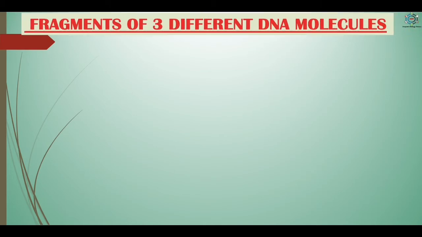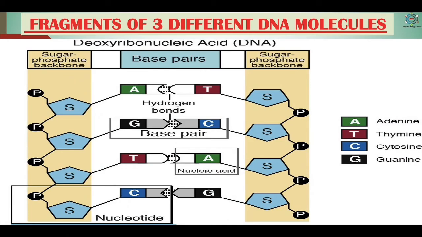After this, now the fragments of three different DNA molecules. So in each chain, the phosphate molecule carried by the carbon atom at position 5 of the sugar in one nucleotide unit is joined by a phosphodiester bond to the hydroxyl component of the carbon atom at position 3 of the sugar in the next nucleotide unit.